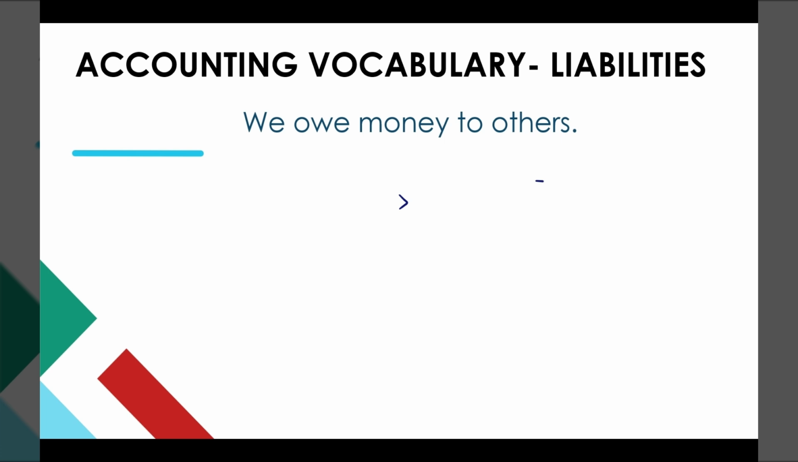Now, let's move to the next terminology, liabilities. We owe money to others, which is called liabilities. What is that? Something I am payable to other people. That is nothing but I am liable to pay them. We call it a liability.